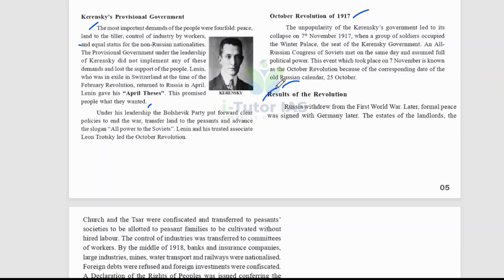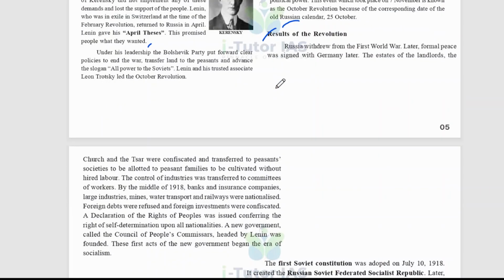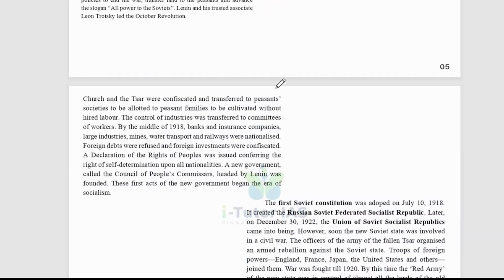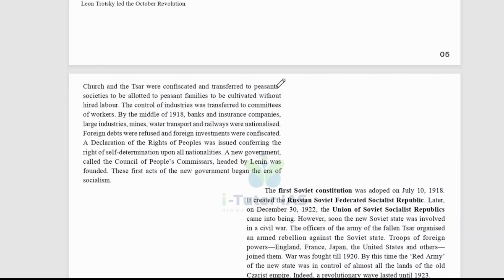And what are the results of the Russian Revolution? Russia withdrew from the First World War. Later, formal peace was signed with Germany. Later, the estates of the landlords, the church, and the Tsar were confiscated and transferred to the peasants' societies to be allotted to peasant families to be cultivated without hired labor. And the control of industries was transferred to committees of the workers.